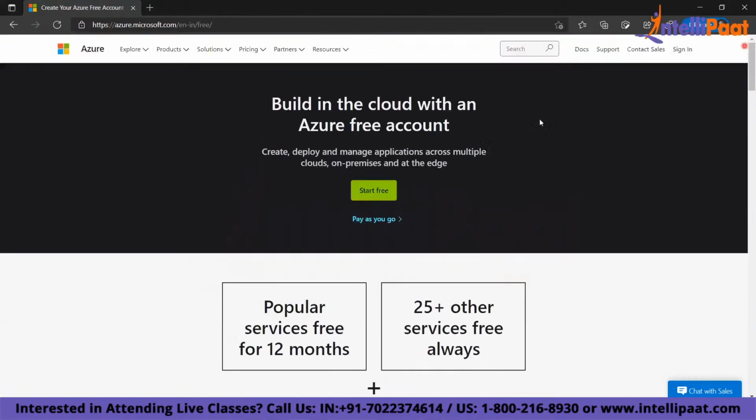So let us go ahead and create an Azure free account. To create an Azure free account, click on Start Free. You can go to the link. I will share that link with all of you.